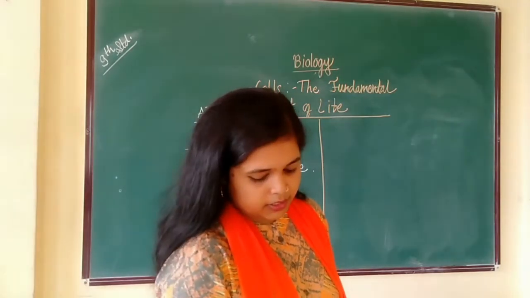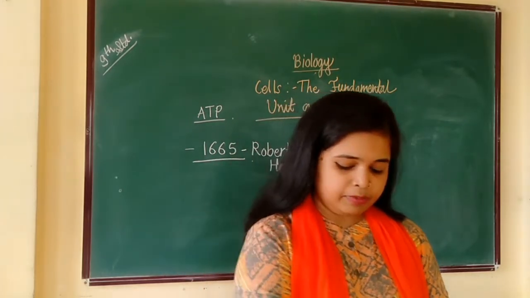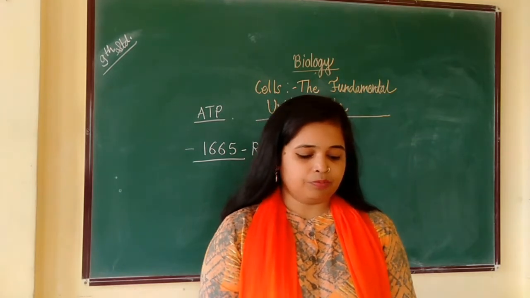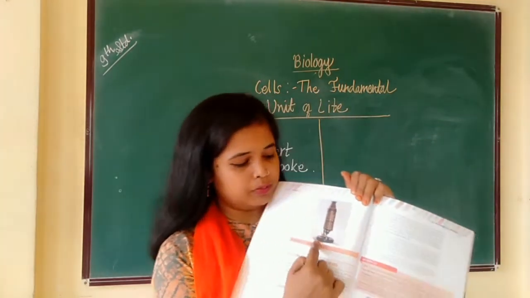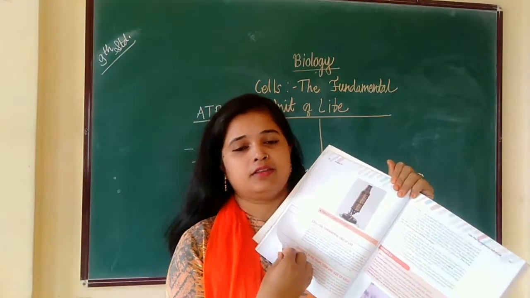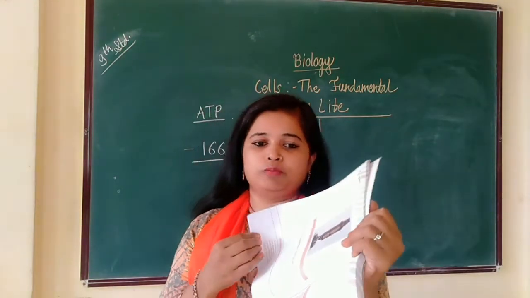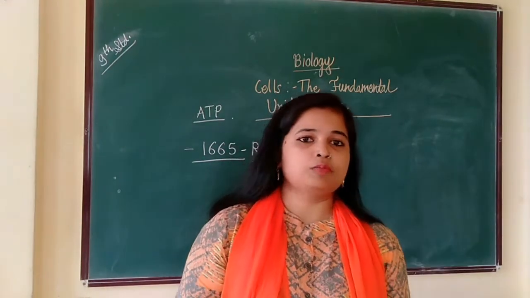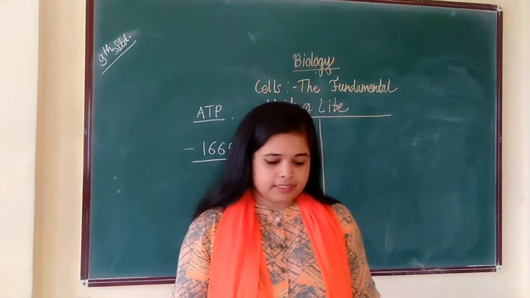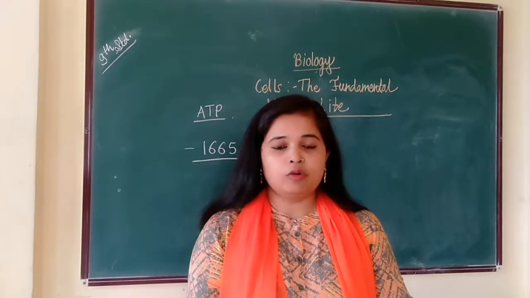In the year 1665, the British scientist Robert Hooke used his self-designed microscope to observe various objects. Here you can see the image of a microscope used by Hooke. This is known as Hooke's microscope. At that time advanced technology was not available, so this is a very primitive type of microscope. With its help he observed the thin slice of cork and was amazed to find extensive honeycomb-like structures.